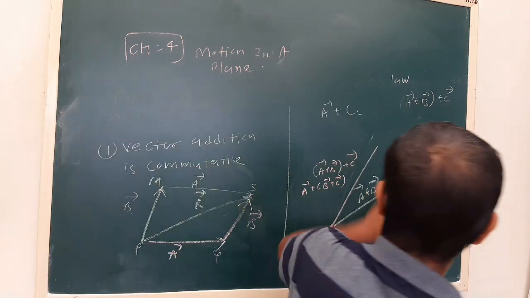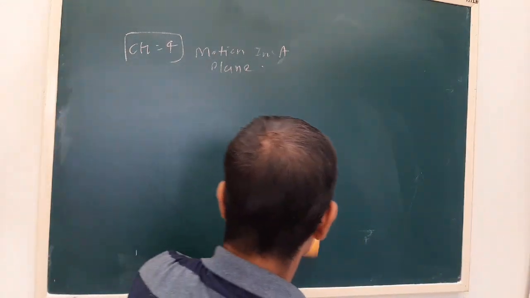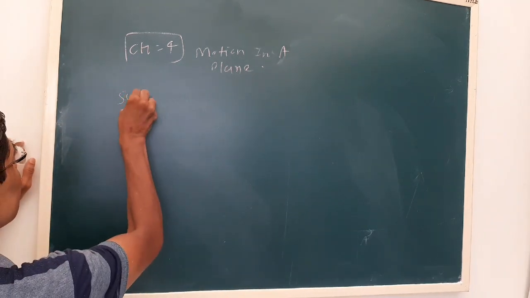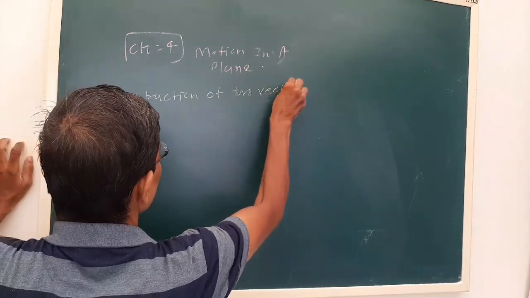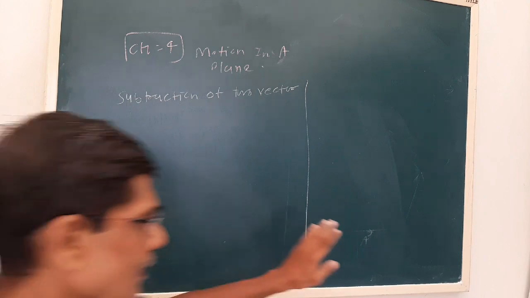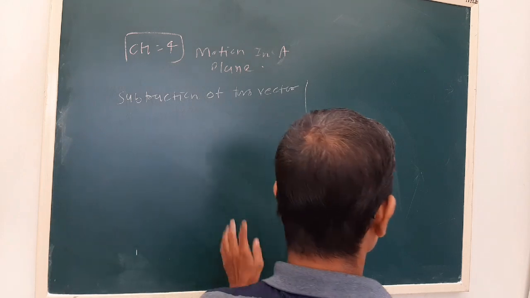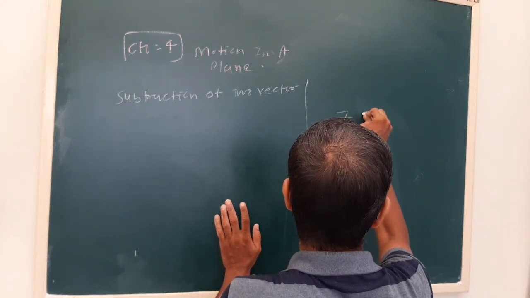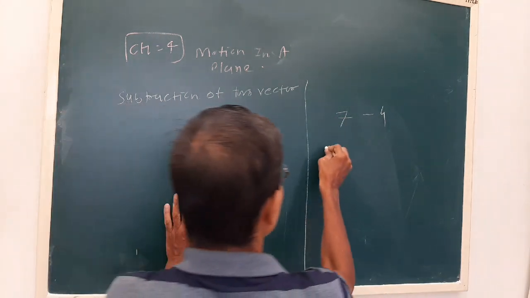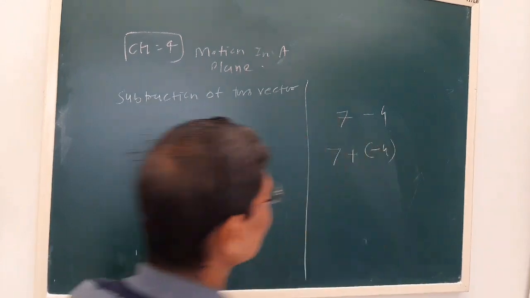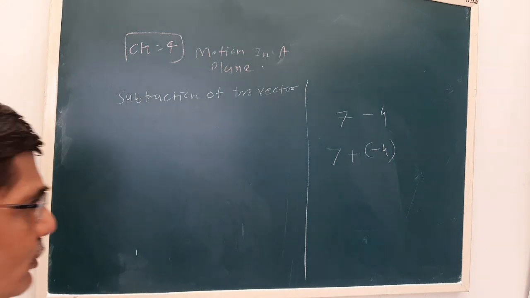Now next we have to see the subtraction of two vectors. There is an algebraic method that we used earlier. Suppose we have to perform 7 minus 4. What we are doing is adding the opposite of 4 to 7, that is the subtraction of 4 from 7. The same thing we will be doing here also.